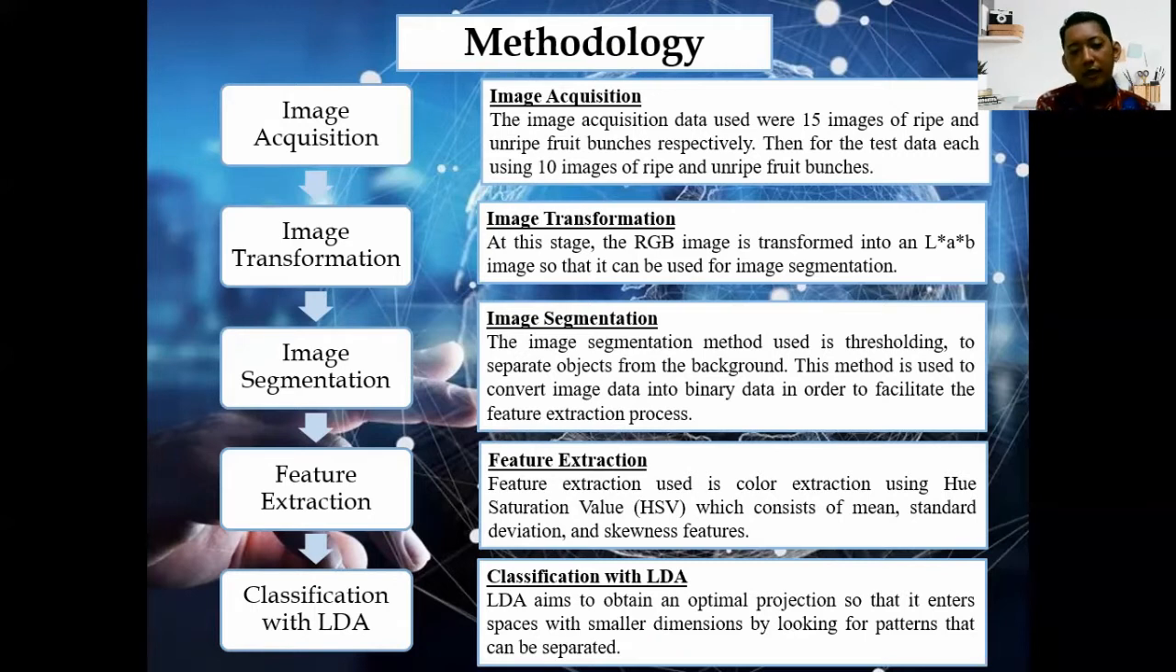Next stage, feature extraction. Feature extraction is color extraction using hue saturation value, or HSV, which consists of mean, standard deviation, and skewness features. Last stage, classification with LDA. LDA aims to obtain an optimal projection so that data enters a space with smaller dimension by looking for patterns that can be separated.